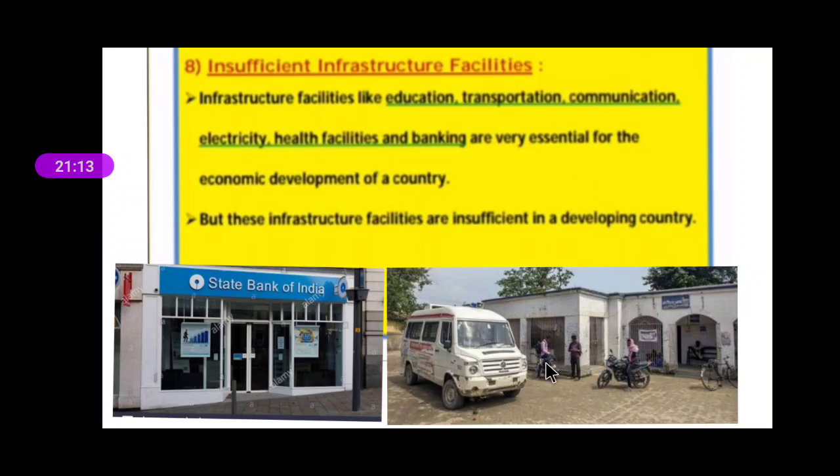Now in developing countries we have insufficient, meaning not sufficient, facilities like education and transportation. If the schools and colleges are there, then the students are going to study, and then we can think forward than the farming. But in the villages, not all villages have schools or colleges.